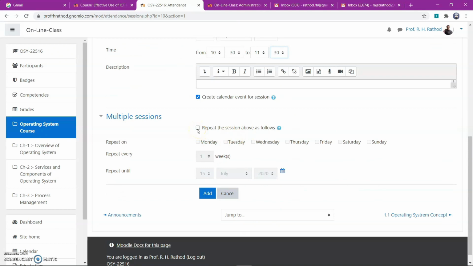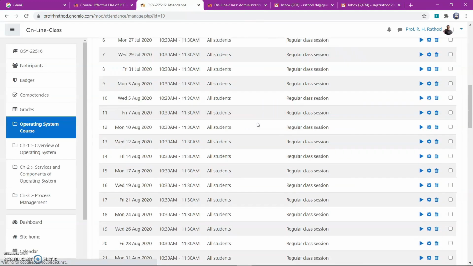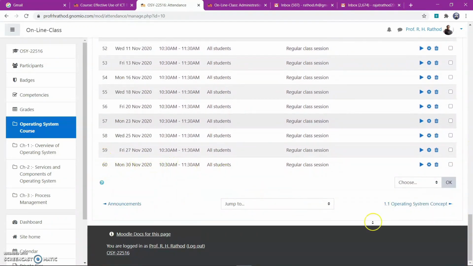Multiple sessions, repeat the session as follows when your lecture is actually Monday, Wednesday, Friday, 3 days. Repeat every 1 week. Repeat until the 30 November and add. So the number of sessions we have added here now. We required 48, maximum 48, but 60 are there.